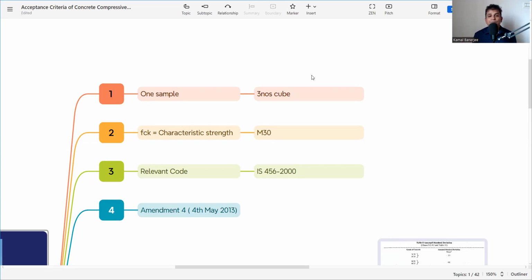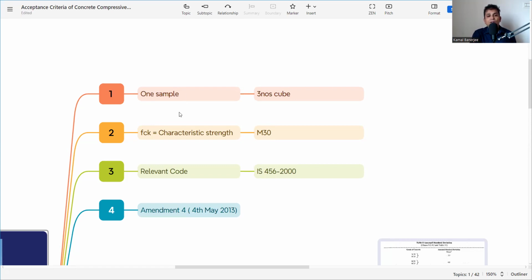So let's start. What is the acceptance criteria as per IS 456 2000 and amendment of 2021? Whenever you are checking, always check on the BIS website which one is the latest or revised one, so that you stay updated.